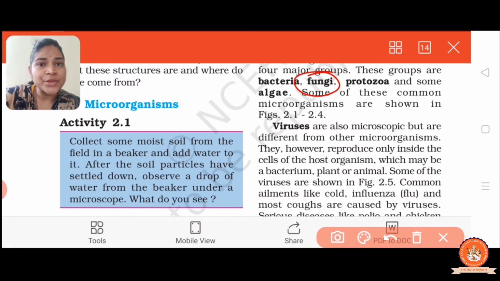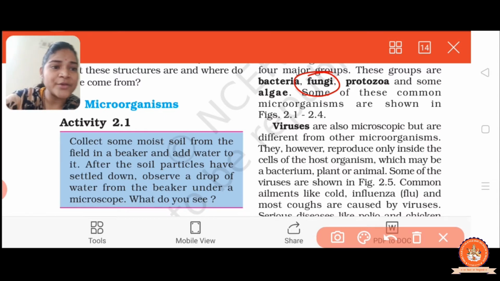They live on the other plant, and from that they absorb nutrients and minerals. So this is called a parasite, right? So some fungi feed on dead organisms, whereas some live on other organisms as parasites. This is the way they get their food.